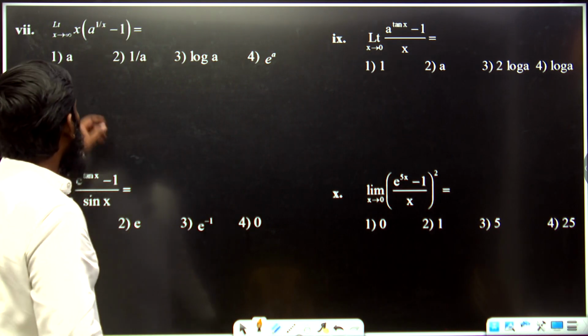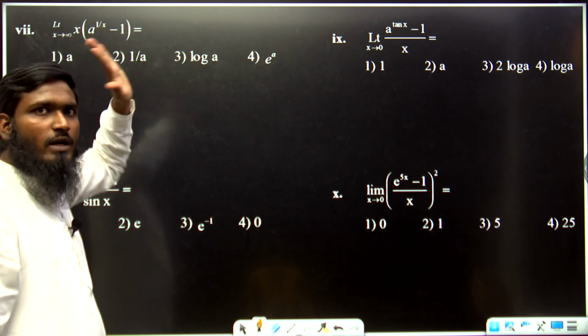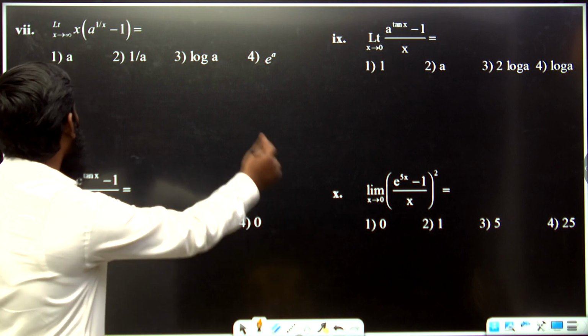Now next, limit x tends to infinity, x into a power 1 by x minus 1. Okay, we are having this part. Now let us see how to do this question.